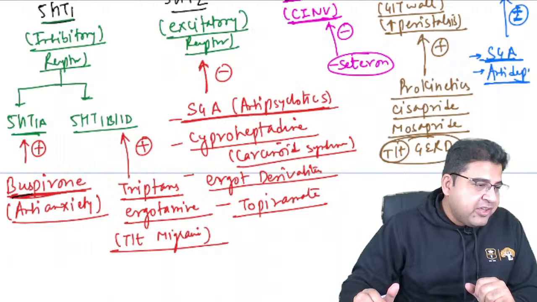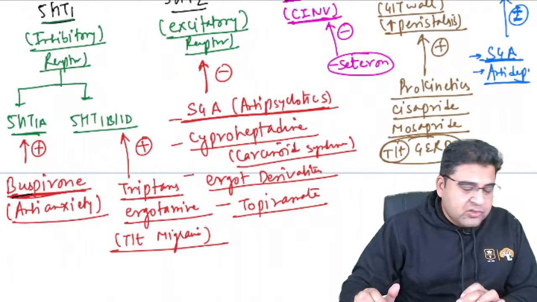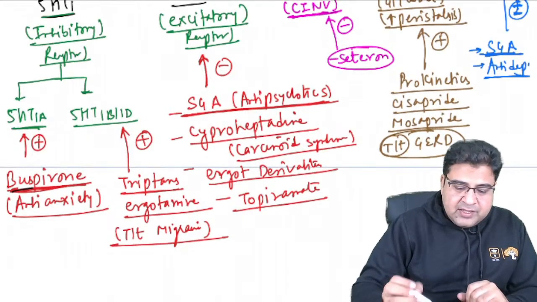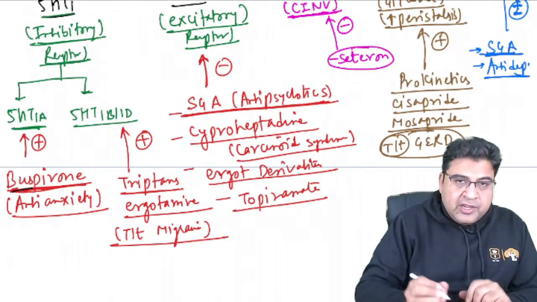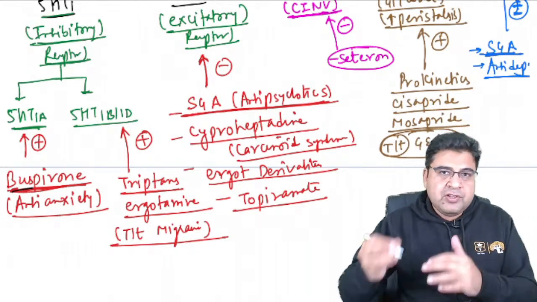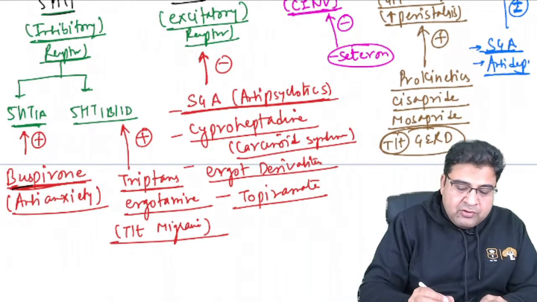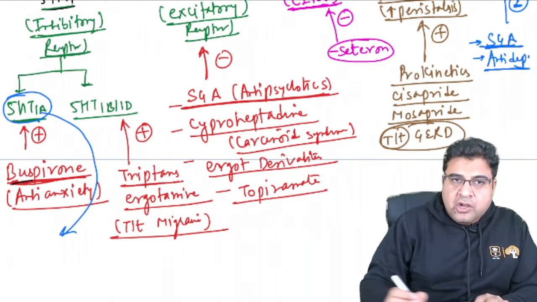Dr. Sudhashri Panda has asked the question: are these drugs inhibitory or agonist of 5-HT1? Okay, fine, no problem. You can see this is an inhibitory receptor. Whenever we stimulate an inhibitory receptor, it leads to inhibitory changes in the CNS. If we stimulate the 5-HT1A receptor, what will happen?